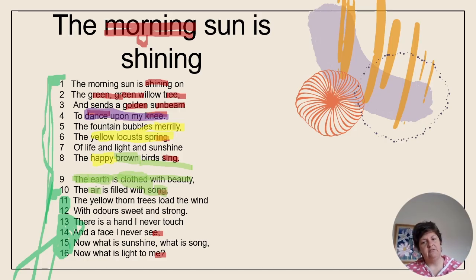Now in line 11, we have subtle changes in diction, which show us that we're moving towards something going wrong, right? So those subtle changes in diction come from the word load and the words thorn tree. Okay, so if you think of a thorn tree, yes, the thorn tree is yellow, which means it's blooming, it's releasing pollen, right? But a thorn tree has thorns, and thorns are things which have the capacity to represent hurt and suffering.